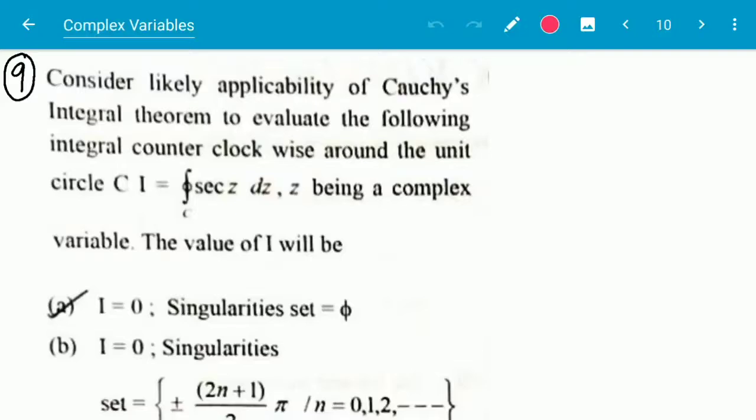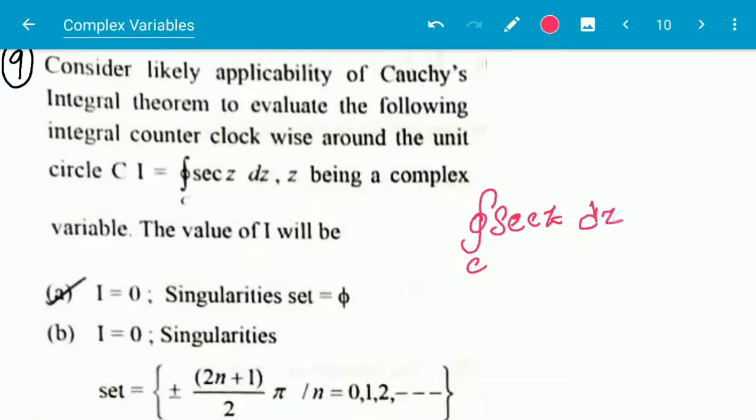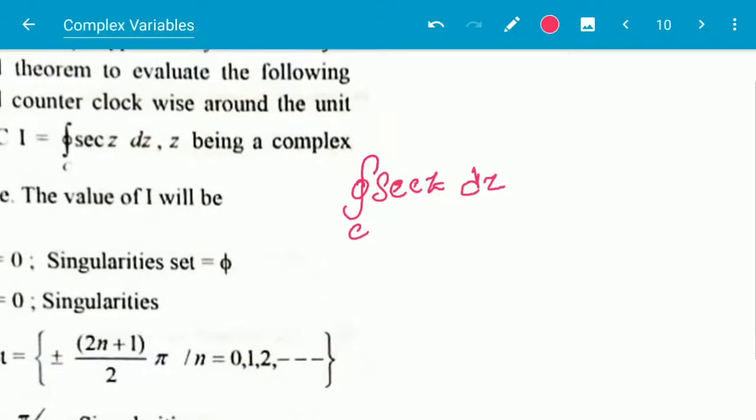So here the integration of sec z is given, and the contour is the unit circle. It can be written as 1 by cos z dz. What will be the singular point?